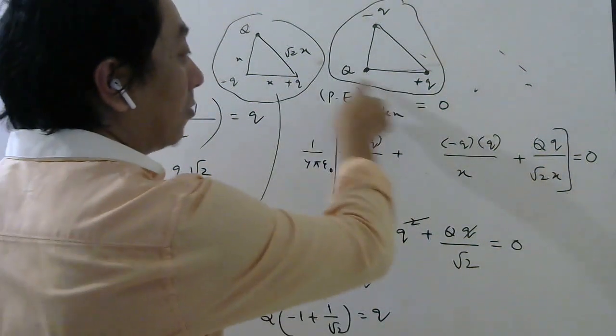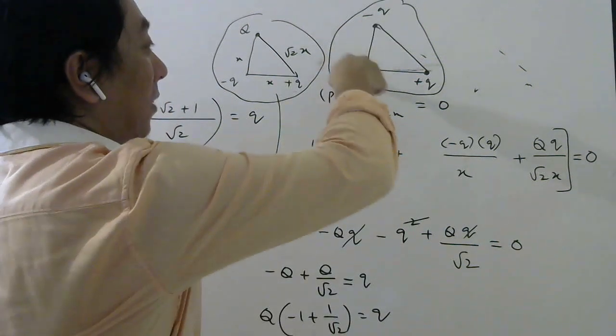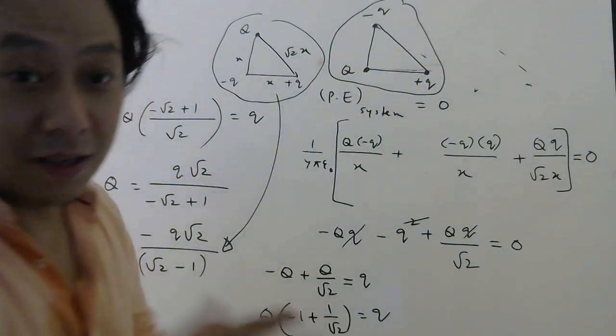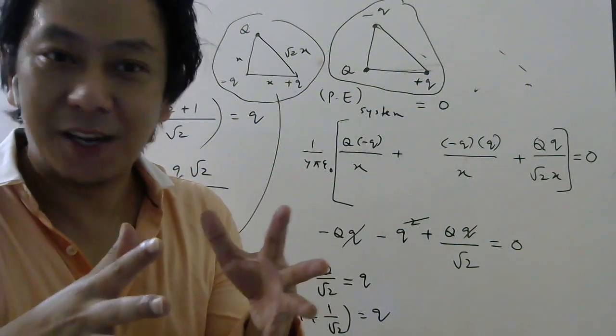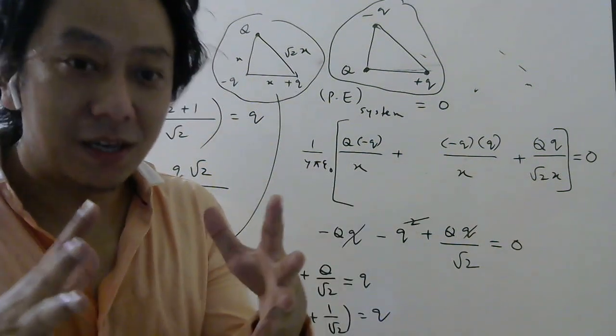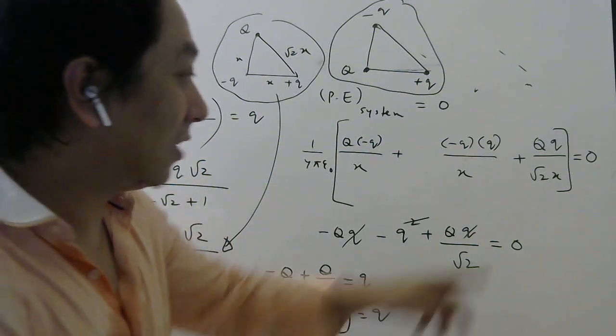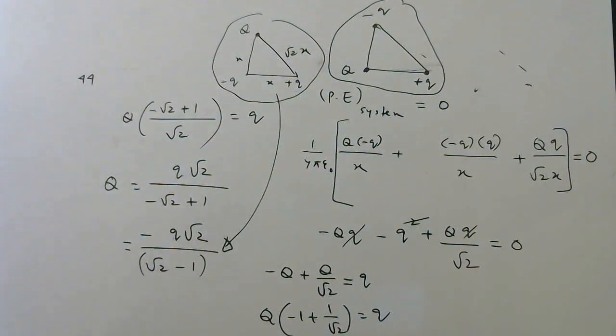For this pair, you find the potential energy. For this pair, you find. For this pair, you find. Then add them. Algebraically you have to add, remember. So the total potential energy, according to the question, should be 0.